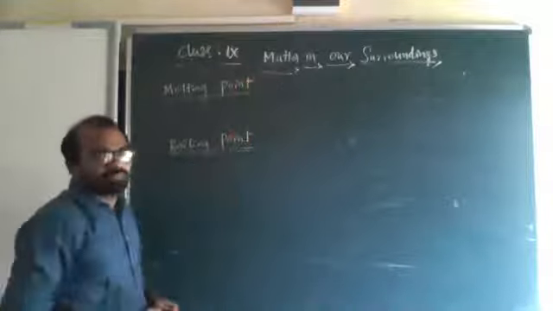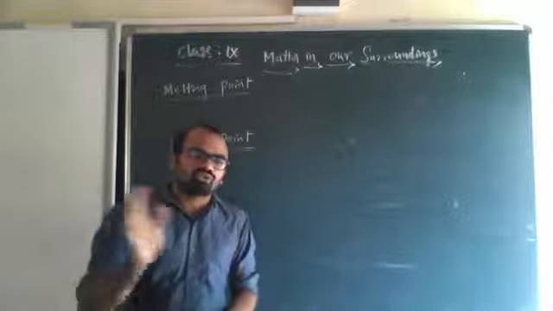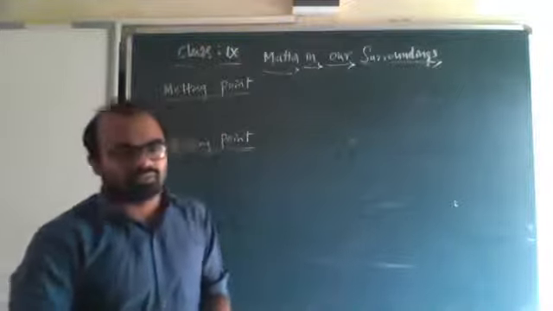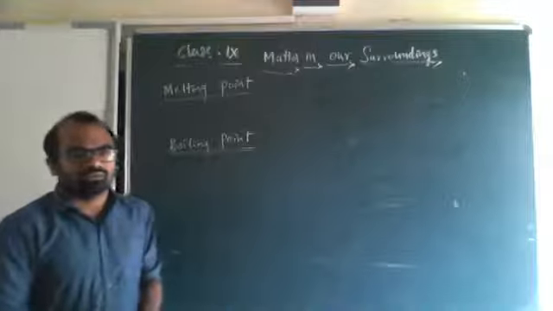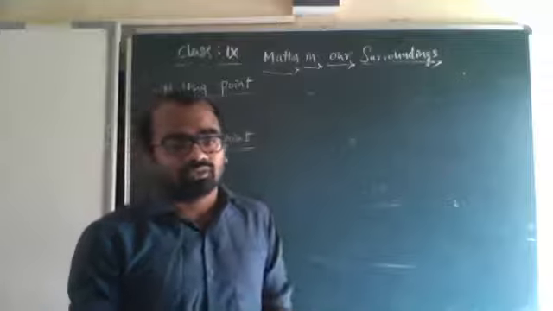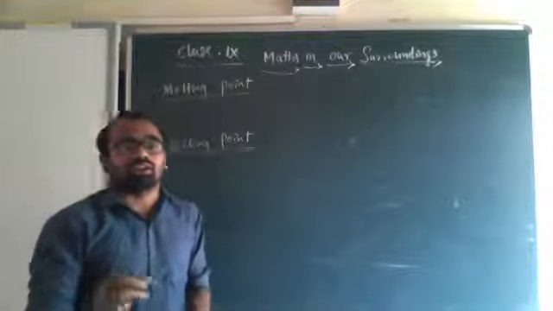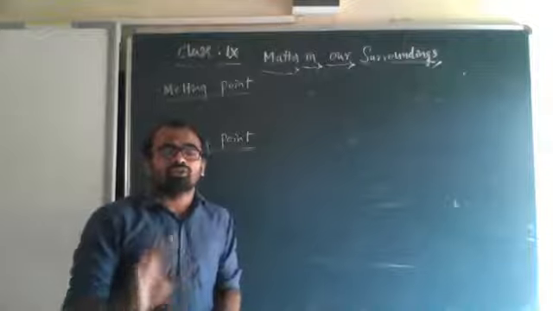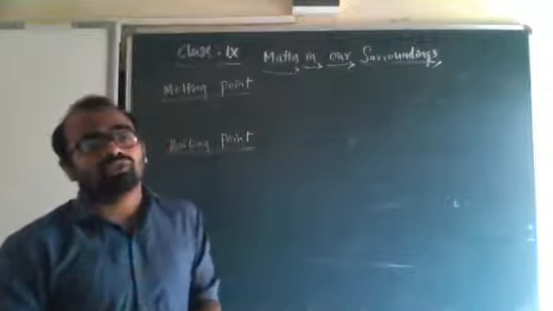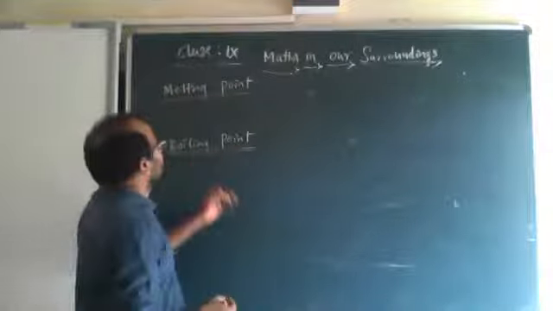What happens in melting? Melting means conversion of solid to liquid state. That is fusion, but latent heat of fusion comes in melting point only. So what is melting point?